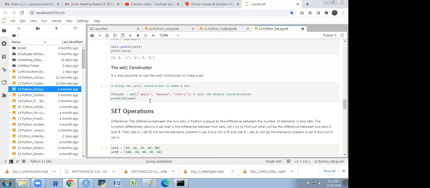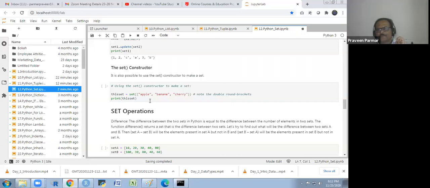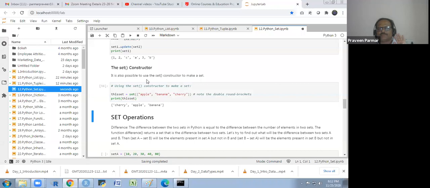Now the constructor. Same here. Set, double round bracket. Set is a constructor. Same thing, we could create a set through this. Any doubt?